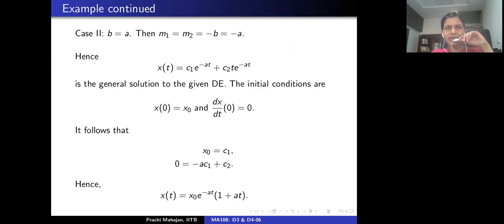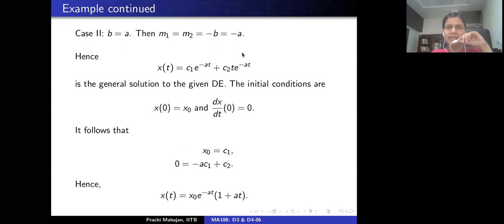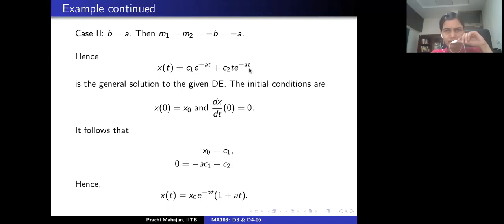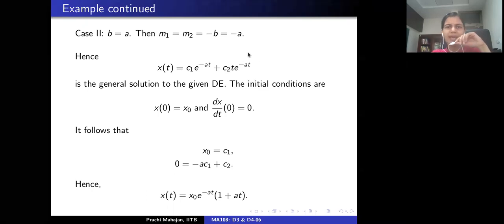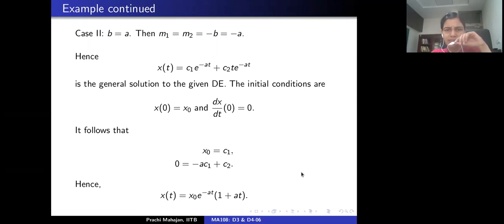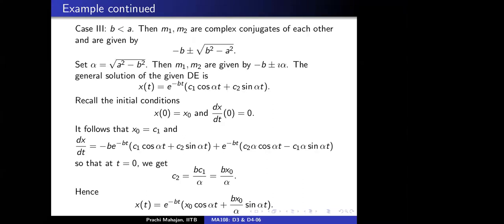What if we have repeated roots? Then you are given exponential of minus at as one solution of the given differential equation, and the other one is t exponential of minus at. This is just the example that we discussed a couple of minutes back. Again, apply the initial conditions to find out what these constants c1 and c2 are. Correct? Is that okay?